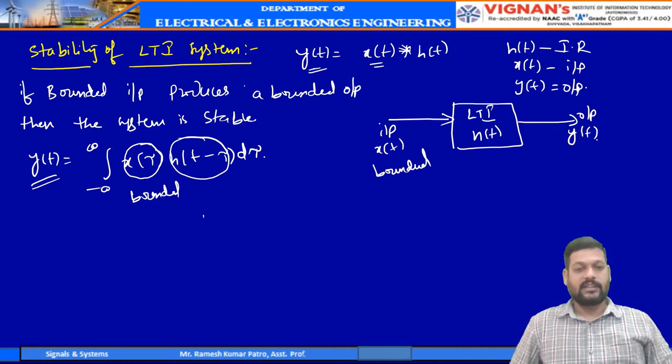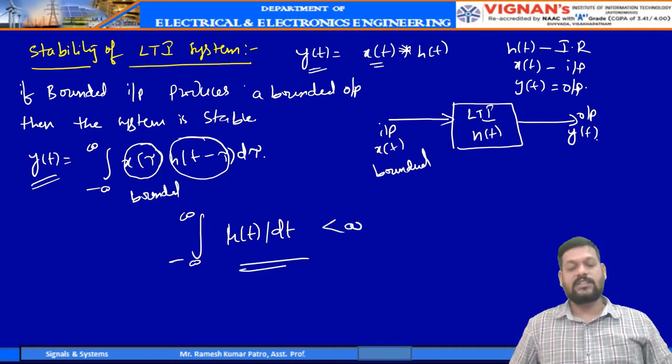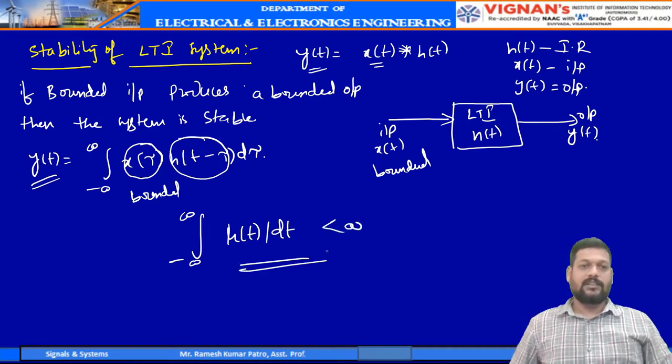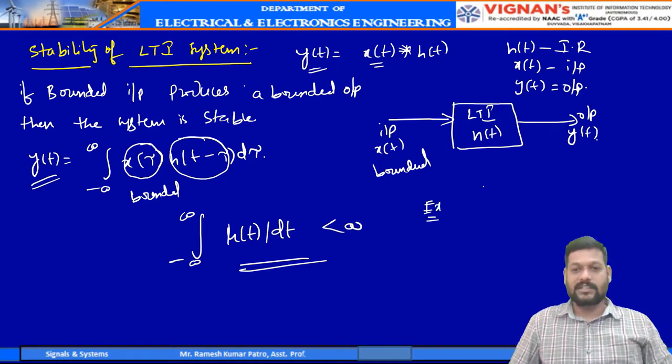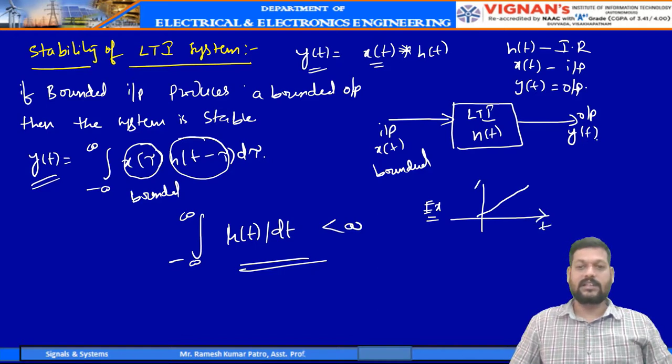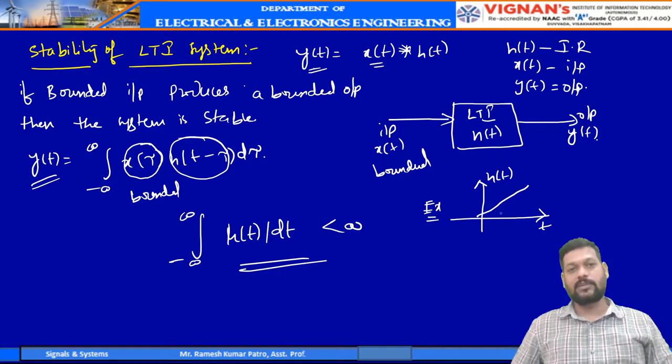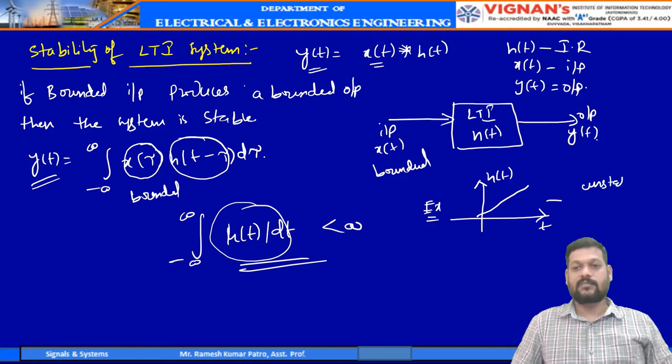Therefore, if the integration of this impulse response is less than infinity, that means it is bounded, then the LTI system is said to be a stable system. For example, if you have an impulse response like this, a ramp signal, definitely this will not be bounded, because this integration will not be finite. Therefore the system is an unstable system.